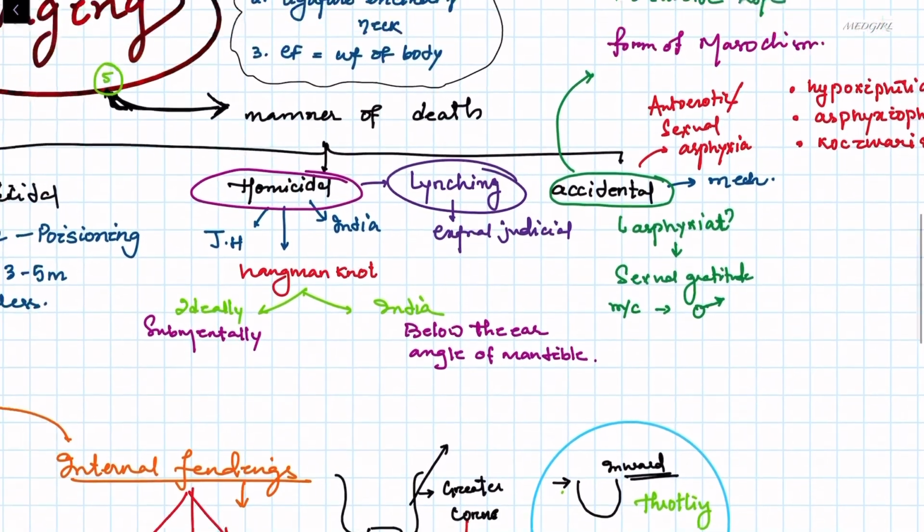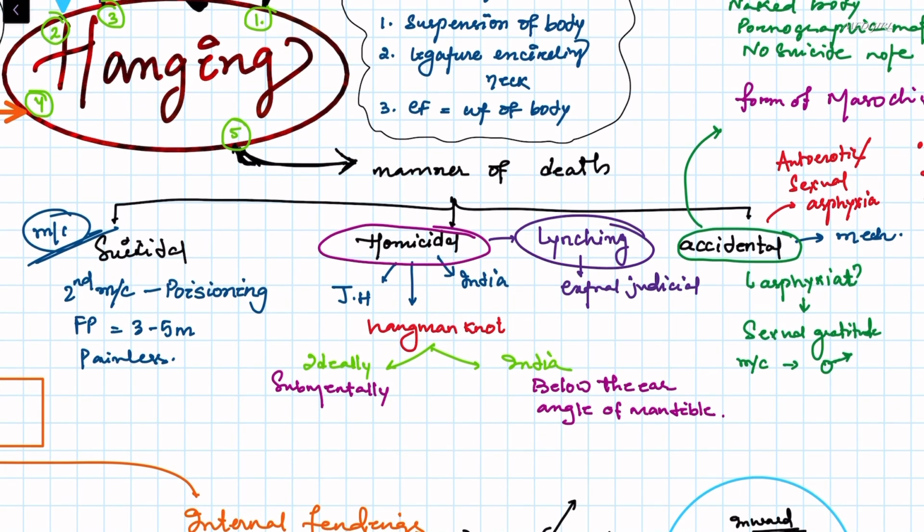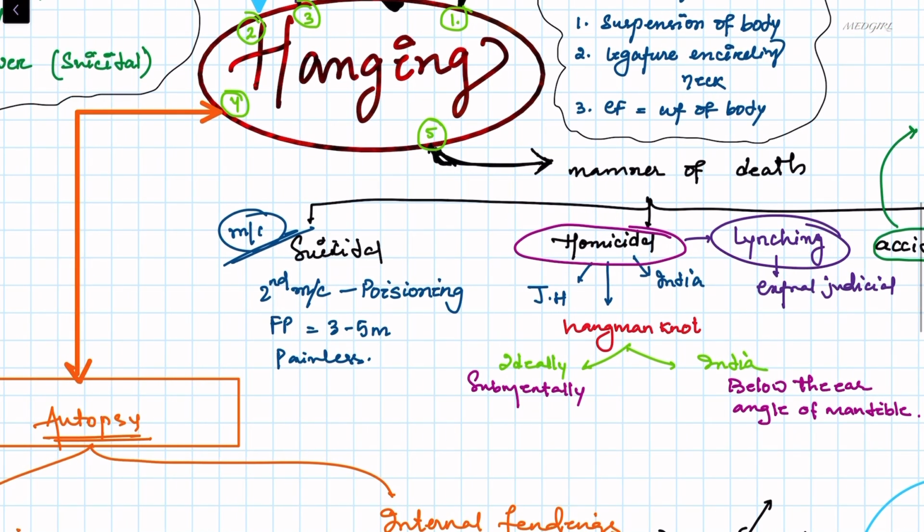Next we will see about the manner of death. Manner of death can be suicidal, homicidal, or accidental. In case of suicidal, hanging is the most common method of suicide. After this, the second most common is poisoning. Now the fatal period is 3 to 5 minutes, and it is most common. Why? Because this is a painless method of death.